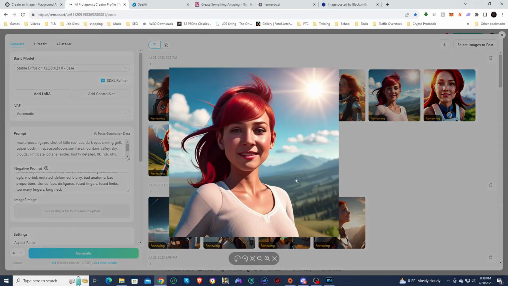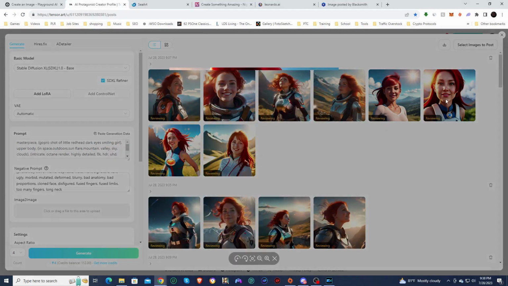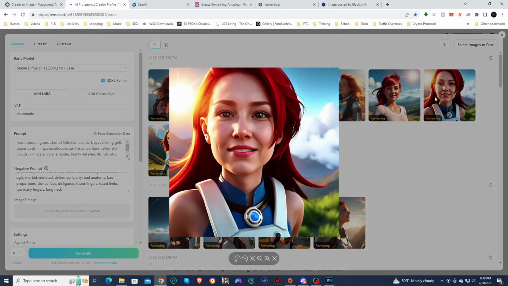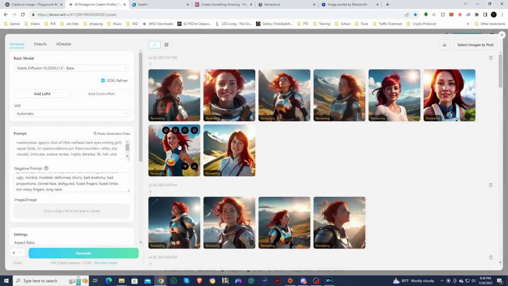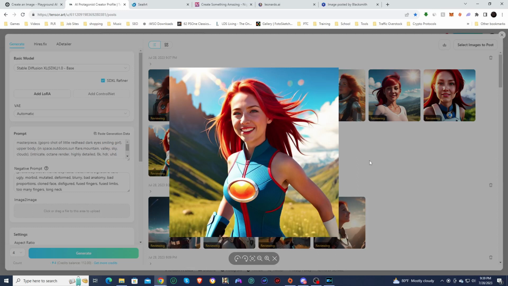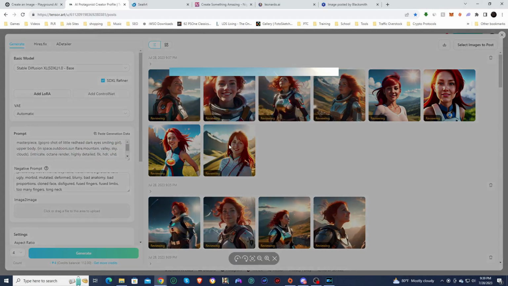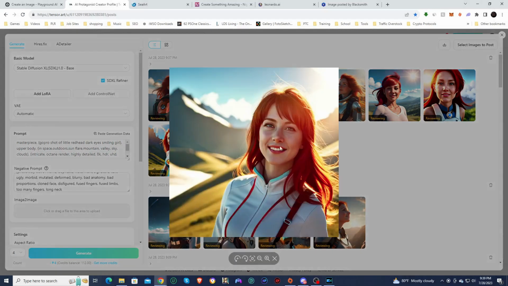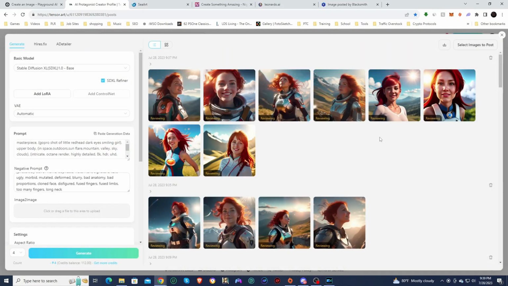So these refiner images came out very different from the prompt that we used. This one looks pretty close to the prompt, so does this one. But the images still look good though, even though they don't really adhere to the prompt. I really, really like this one. Her eyes are a little weird. I would need to do a high-res fix on those, but it's still a really nice looking image.